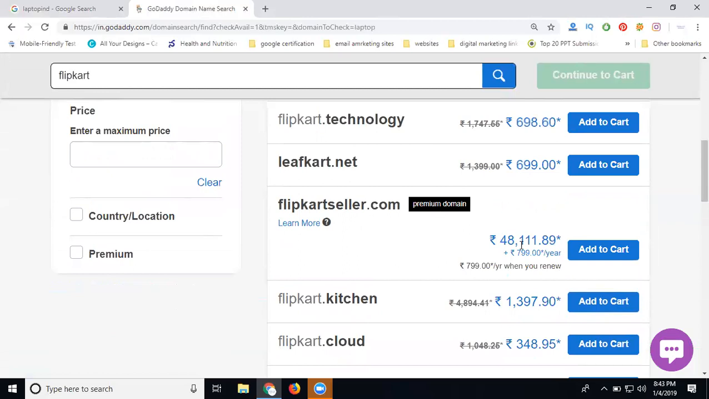This is only the first year price. The second year common price is 799. Is it clear? Some domains charge a high price only for the first year. Some domains will charge the high price every year.